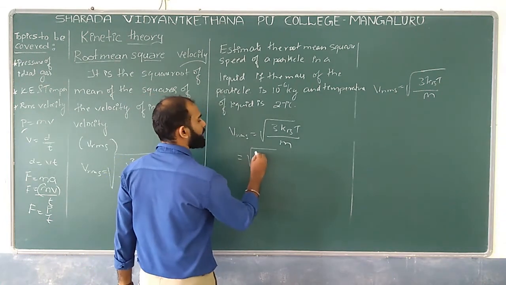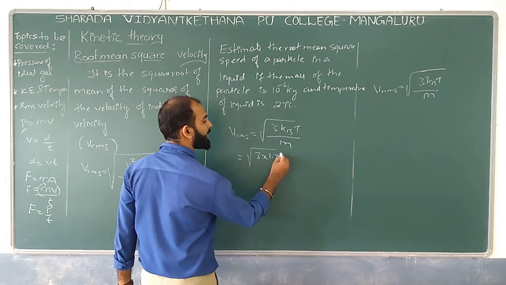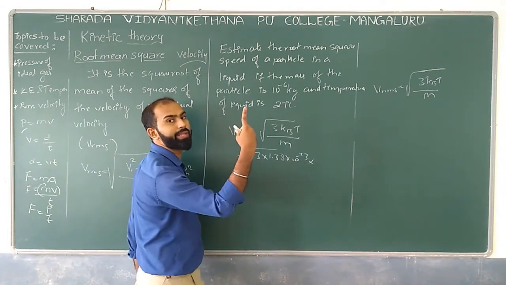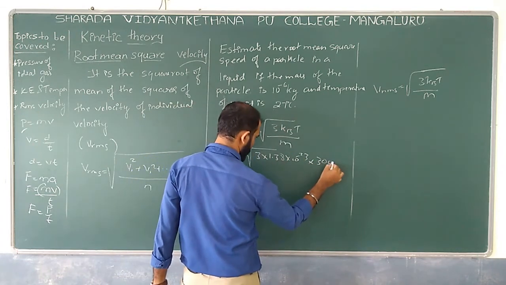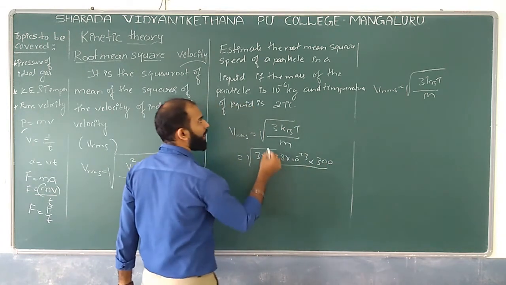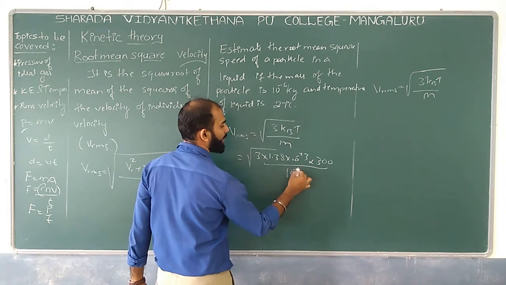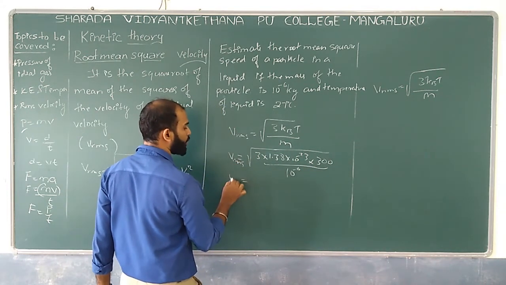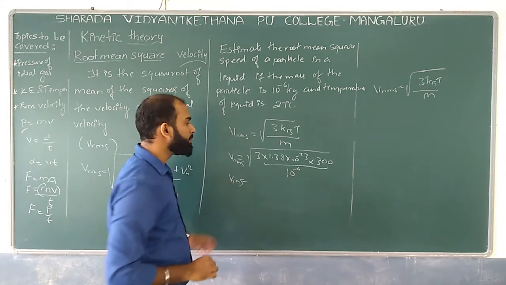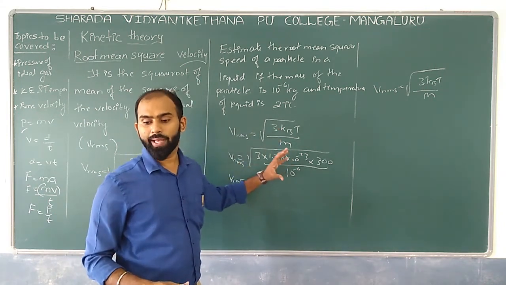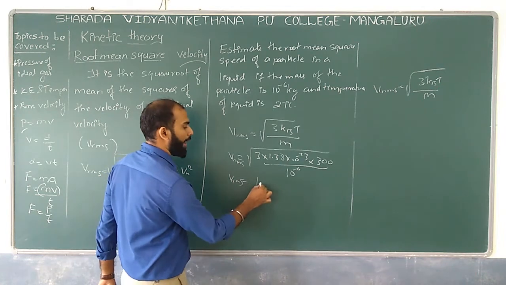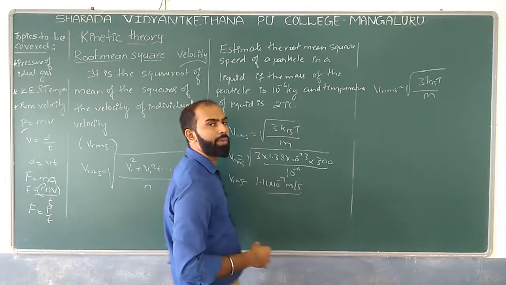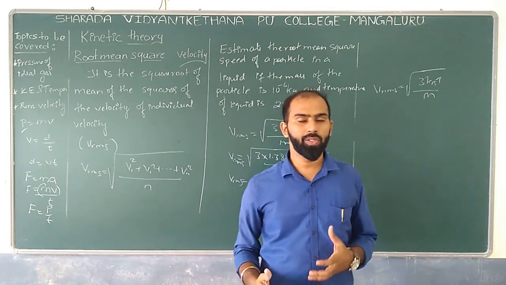3 into 1.38 into 10 to the power minus 23 into the temperature, 27 plus 273, which is 300, divided by the mass of the particle, 10 to the power minus 6. Substituting these values, the Vrms value can be around 1.11 into 10 to the power minus 7 meter per second. Why meter per second? Because it is the RMS velocity.